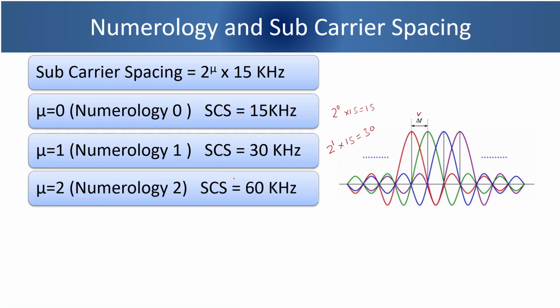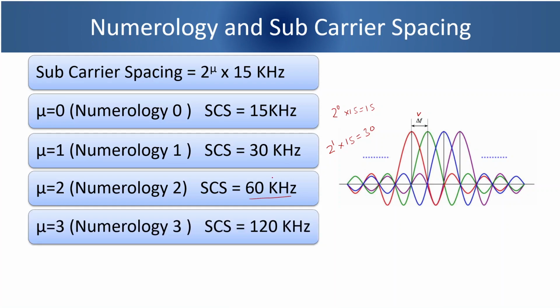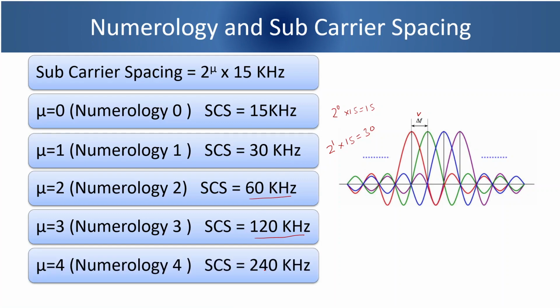Similarly, for numerology 2, subcarrier spacing, if you calculate, will come as 60 kHz. For numerology 3, it will be 120 kHz. And for numerology 4, it will be 240 kHz. In 3GPP specification, in release 15 and release 16, a total of 5 numerologies, that is numerology 0 to 4, have been defined. Going forward, they may come out with more numerologies in the subsequent releases.